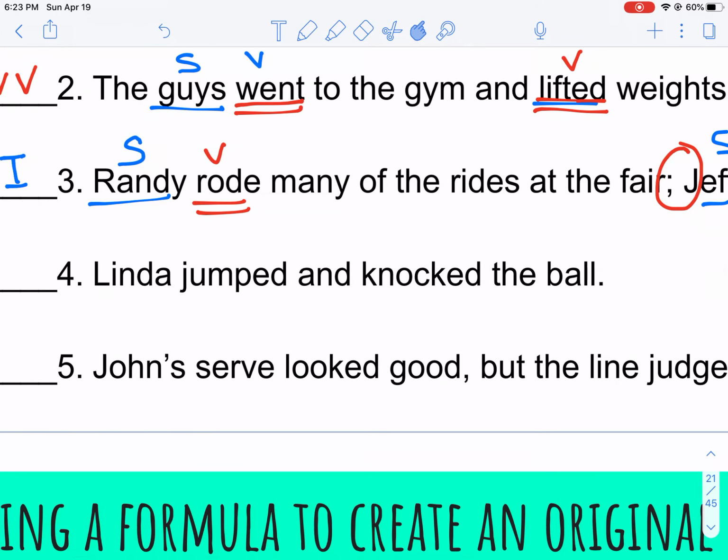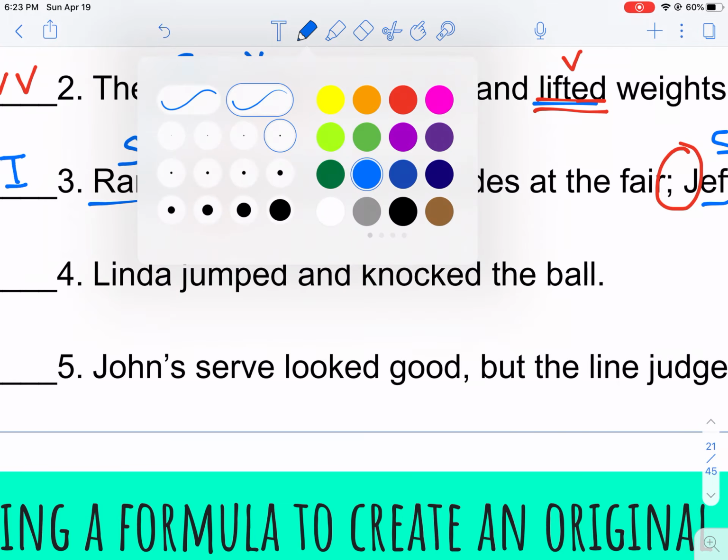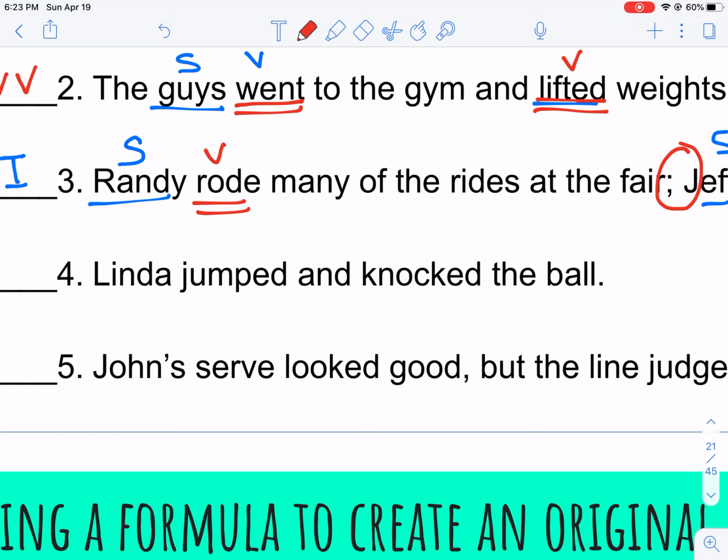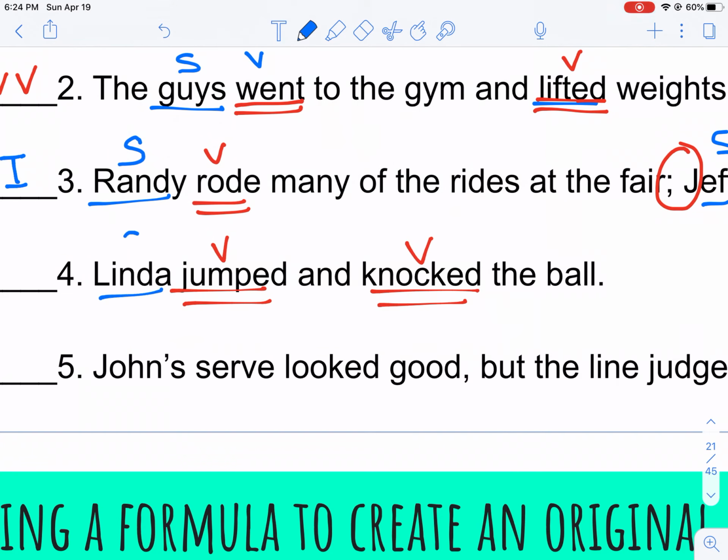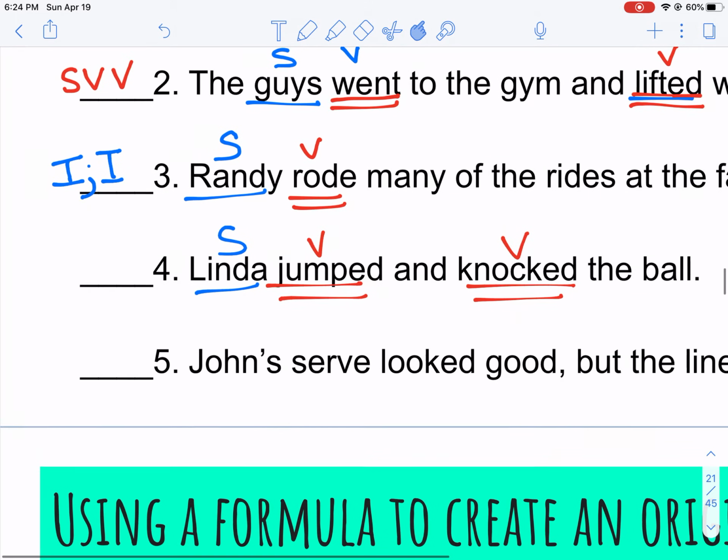Linda jumped and knocked the ball. Is there any mid-sentence punctuation? No. So this again is a simple sentence. Let's figure out what kind. Linda jumped and knocked the ball. Jumped is a verb and knocked. Who jumped and knocked? Linda. I have an SVV.